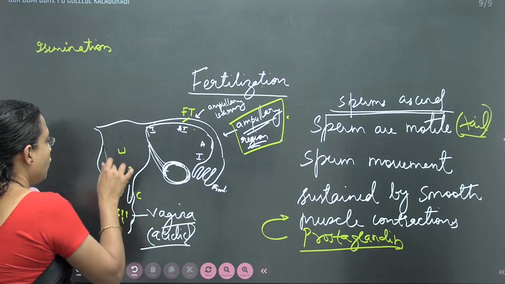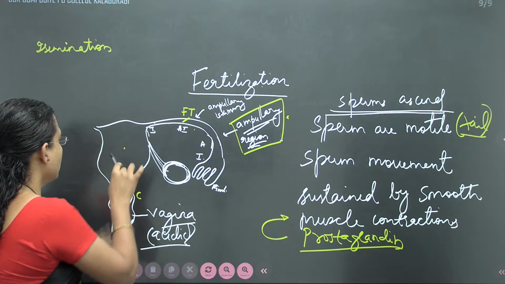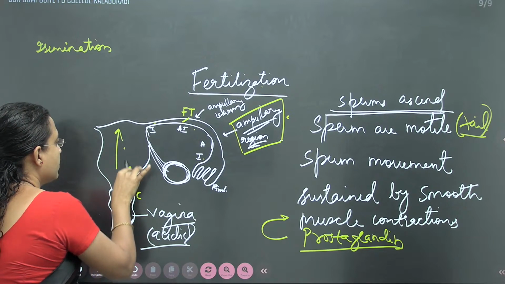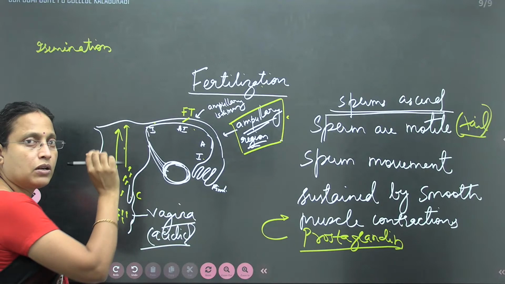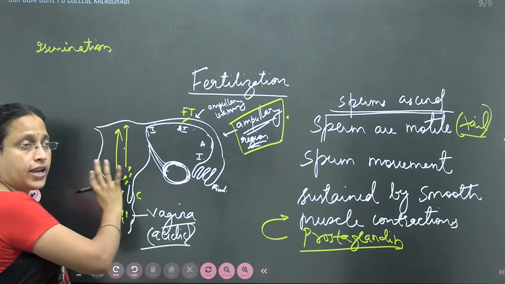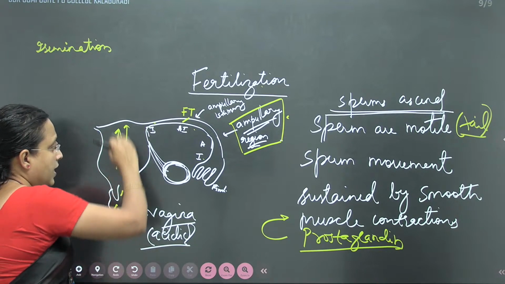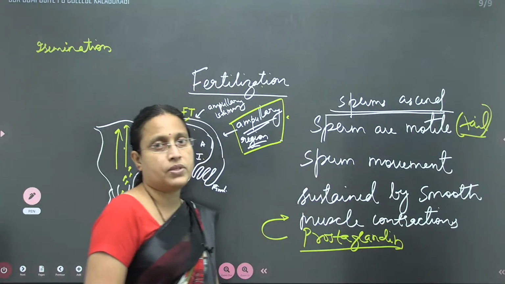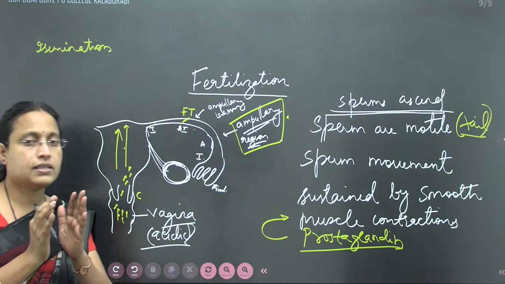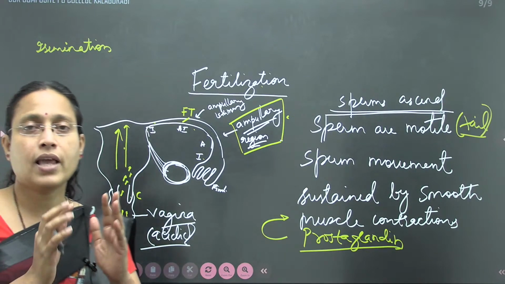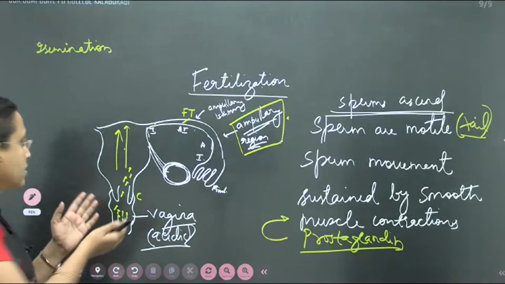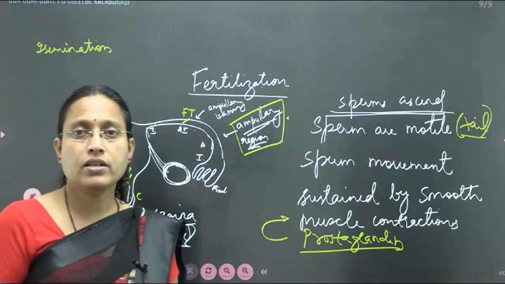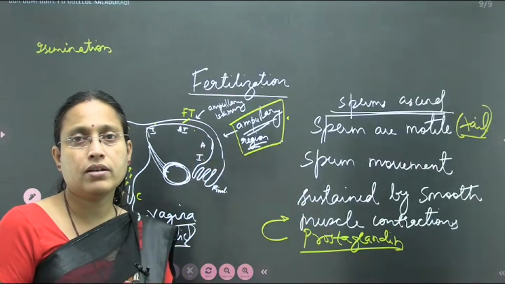Now, the direction of contraction of smooth muscles of the uterus is from cervix to fundic region. In the cervix to fundic direction, there will be a slow wavy contraction movement of the uterus. Therefore, it sustains the movement of the sperms. Between two contractions, there is support for its further ascendance towards the fallopian tube, further moving up into the fallopian tube.